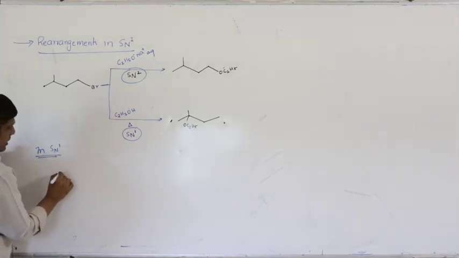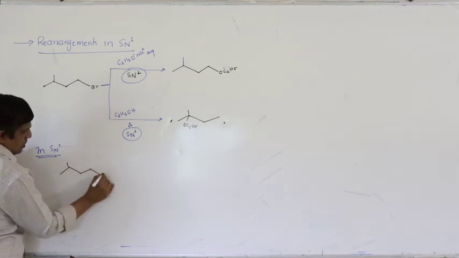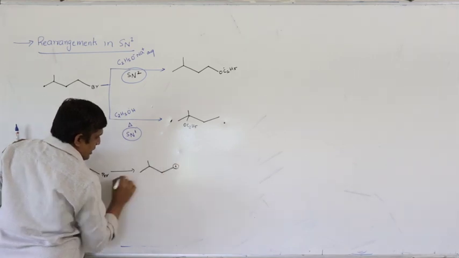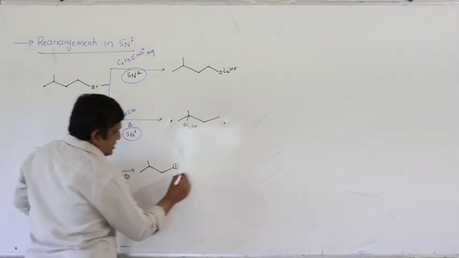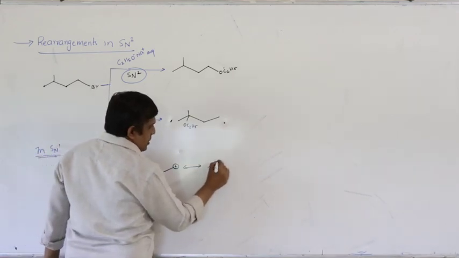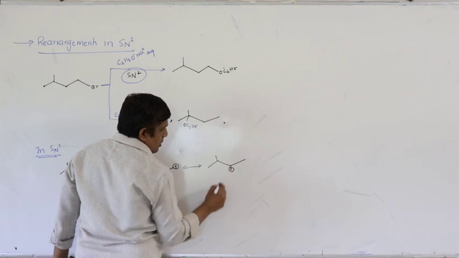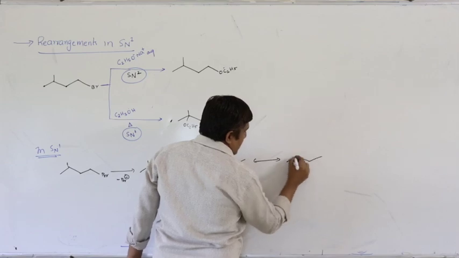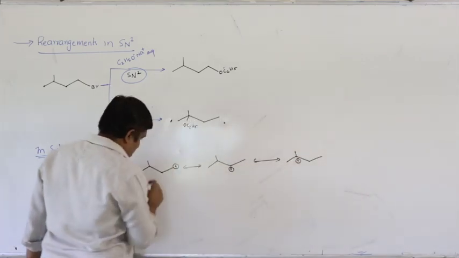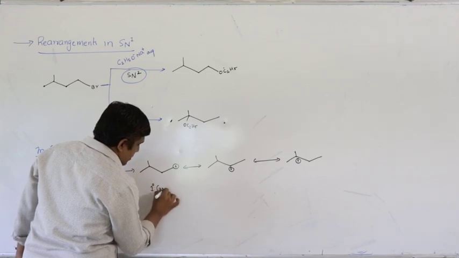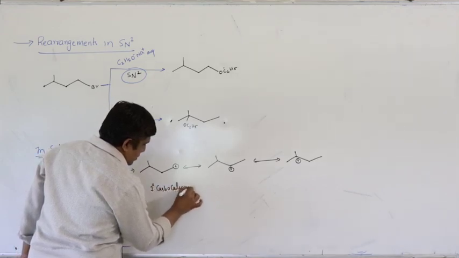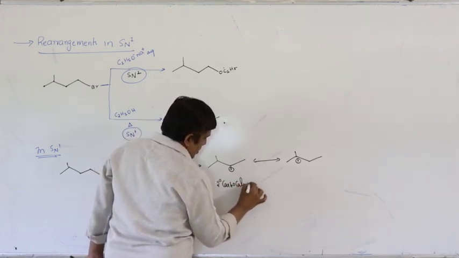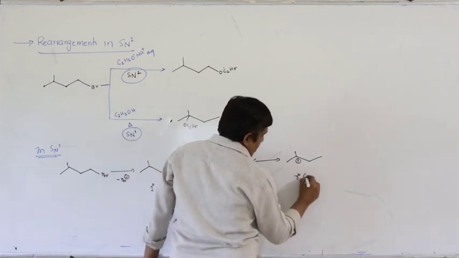So first you will get a carbocation, which rearranges to secondary carbocation, migration of hydrogen, which rearranges further to a tertiary carbocation. So primary carbocation, secondary carbocation, and tertiary carbocation.